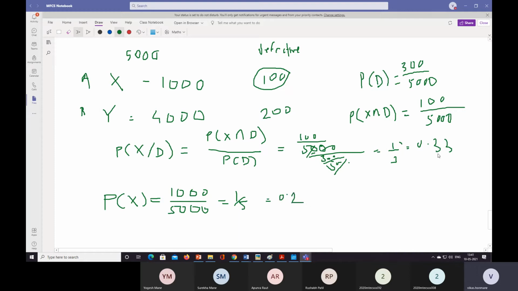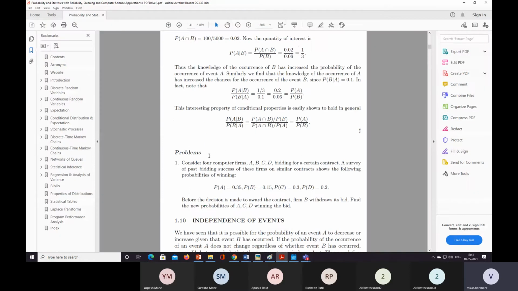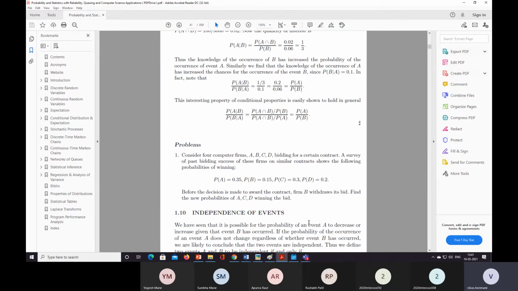Okay, so the probability is higher here by giving the additional knowledge, and lower with less knowledge. The same thing is mentioned over here. We have seen that it is possible for the probability of A to decrease or increase given that event B has occurred.